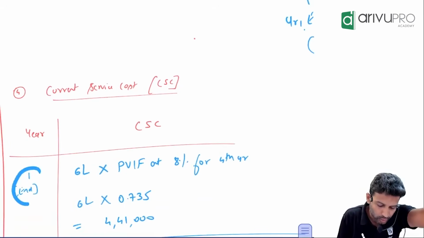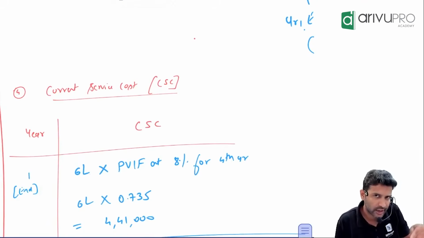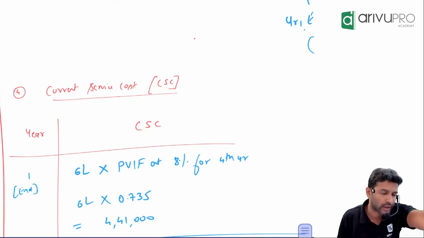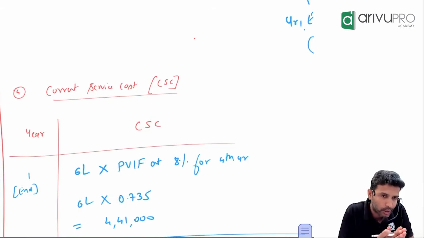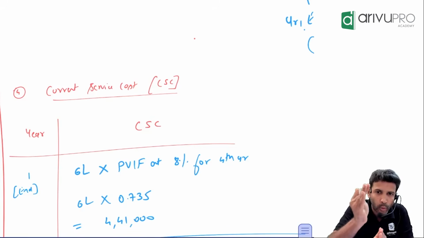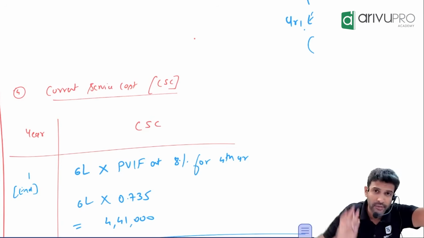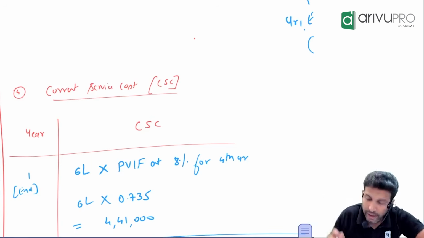Stay with me here. We are in which year now? First year. What is the benefit for first year? 6 lakh. This 6 lakh is present value or future value? Future value. We are standing on what date now? End of first year. When will you pay this benefit? End of fifth year.